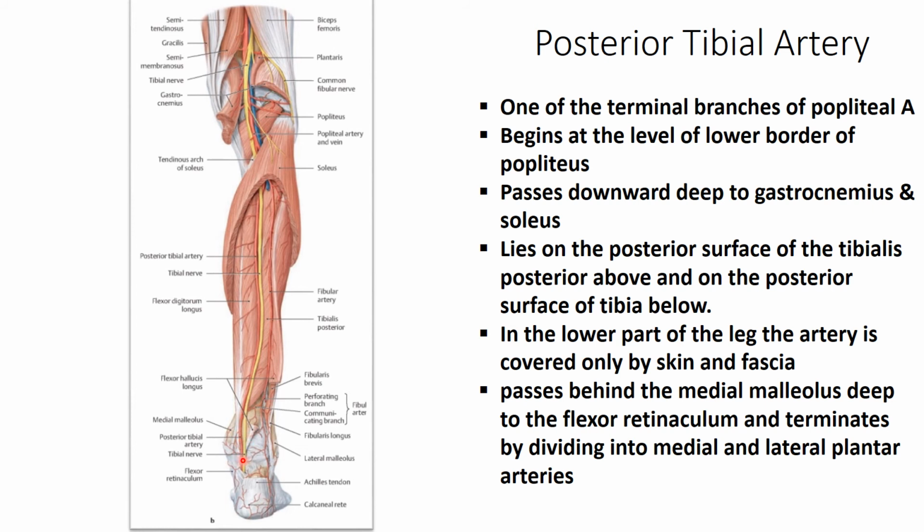And in the lower part of the leg, this is when it passes through this portion. Before that, it is only related to the skin and the crural fascia. Then it passes behind the medial malleolus deep to the flexor retinaculum, and then it goes towards the sole where it divides into the medial and lateral plantar arteries.